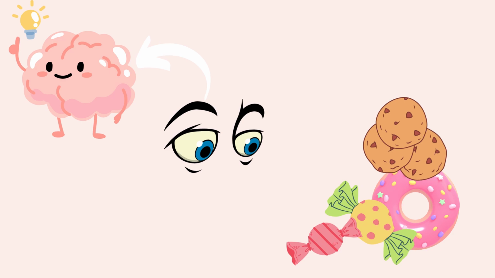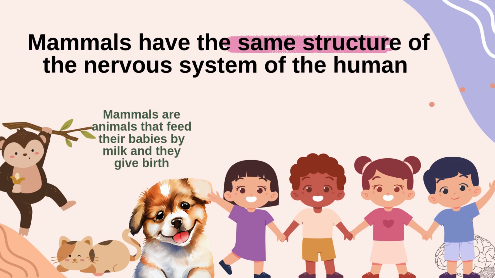Okay, and the brain processes this information and tells the eyes, yes, this is sweets, donuts, and candies. That is the meaning of the senses and the nervous system working together to gather the information from the environment. You know that mammals have the same structure of the nervous system as the human. And the mammals are the animals that feed their babies by milk and they give birth.